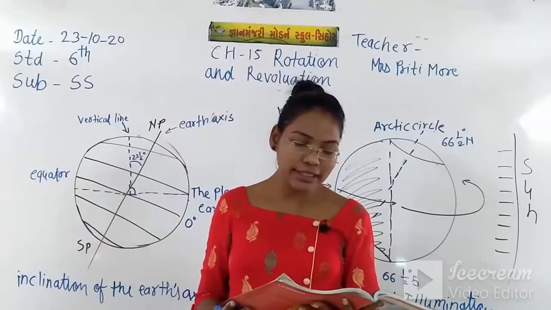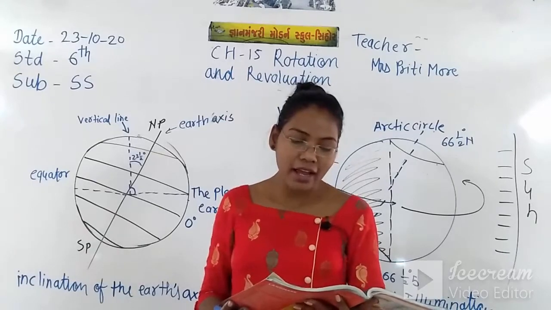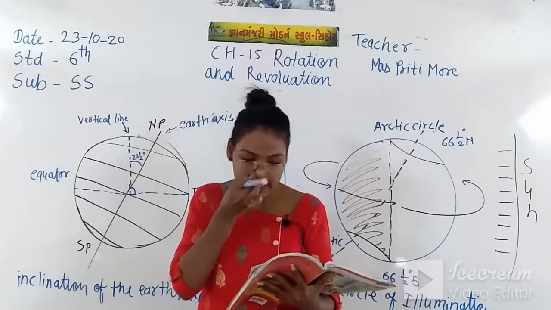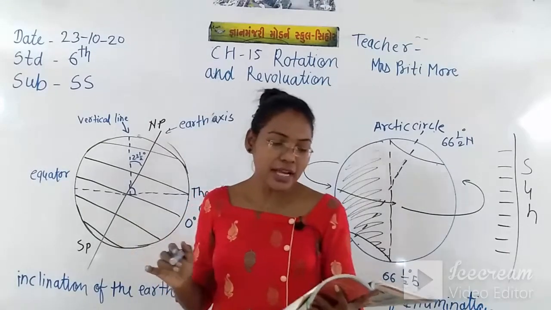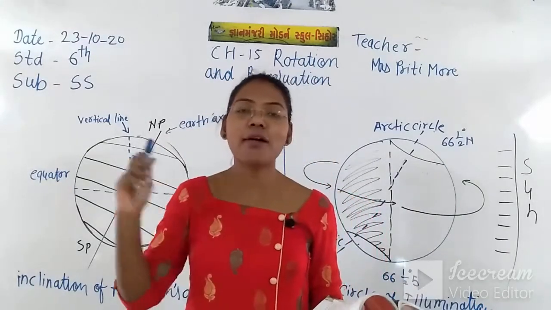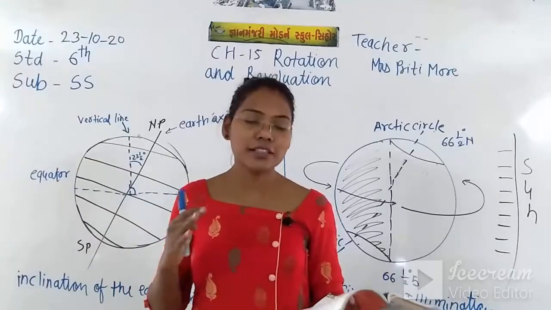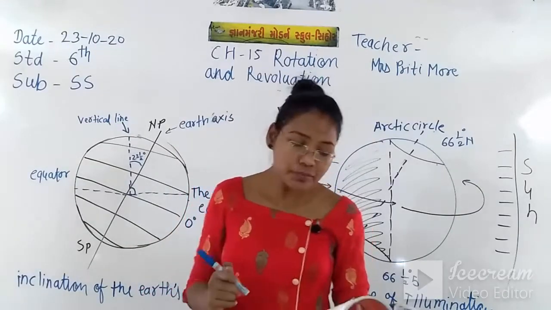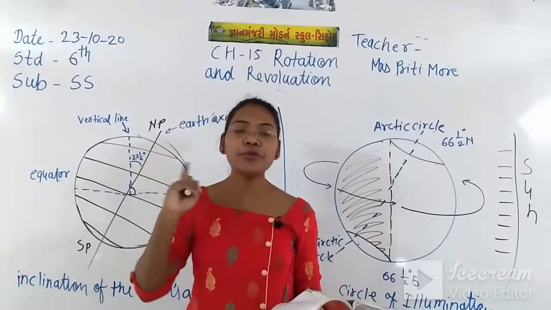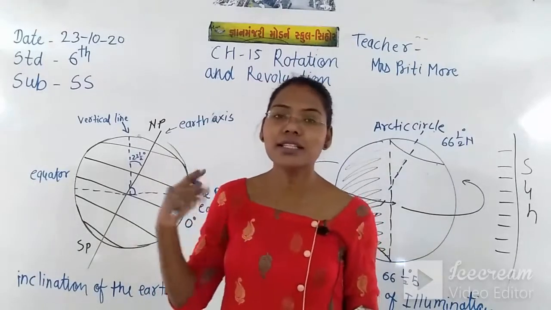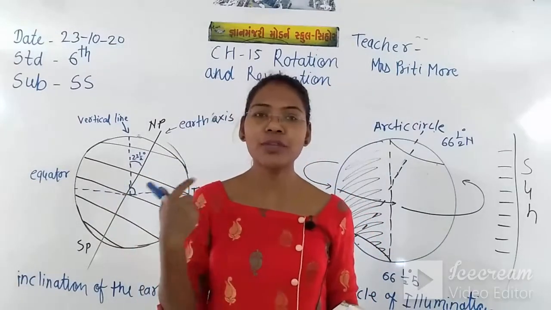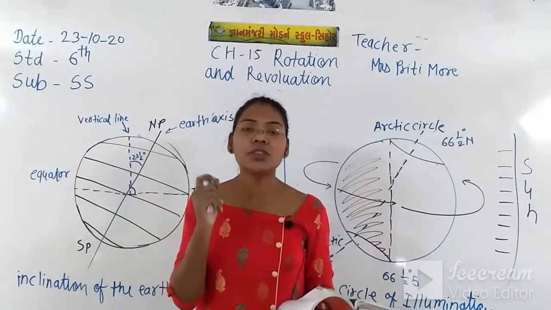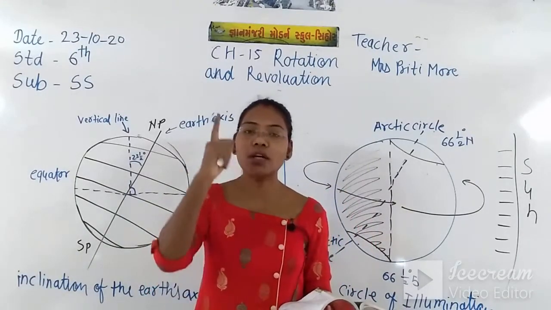One revolution takes 365 1/4 days. That 1/4 day is equal to 6 hours. That means the revolution means the whole year. We know the 365 days means the whole year, 12 months. So the whole journey of the earth around the sun, about 365 days, is called 1 year.